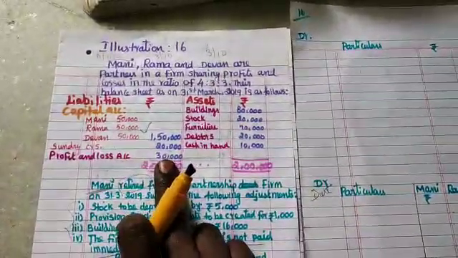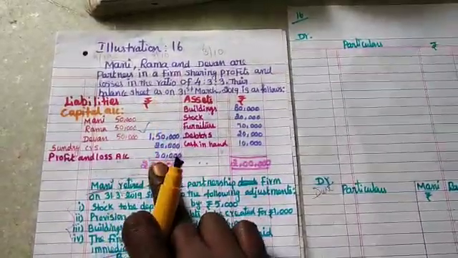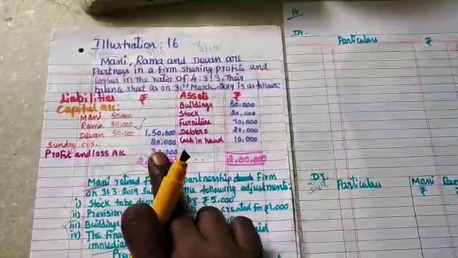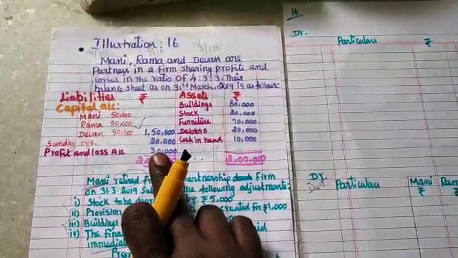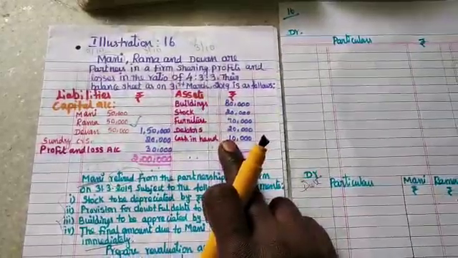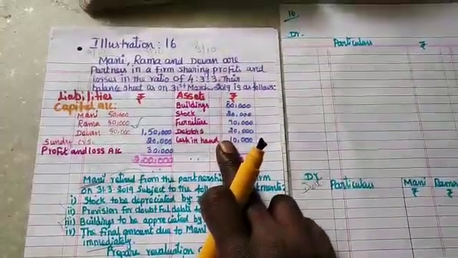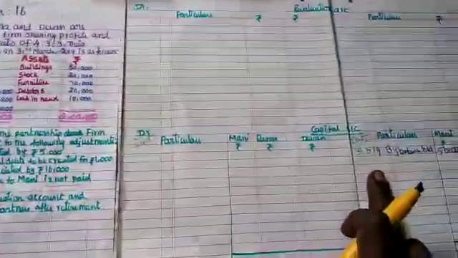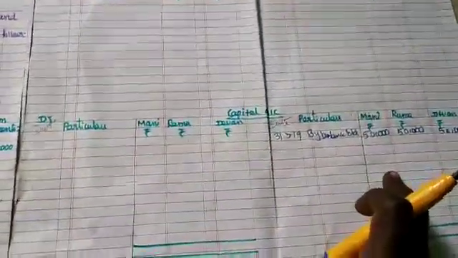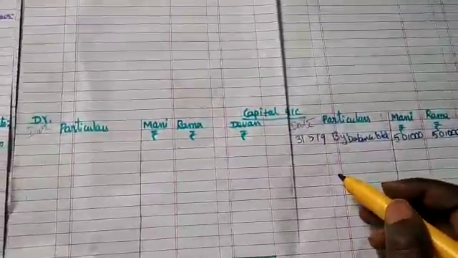Profit and loss account. You see here, in the liabilities column, profit and loss account is given, that is profit earned during the academic year. That should be distributed to the old partners in their old profit sharing ratio. The same profit and loss account, if it appears on the assets side, is considered as a loss. Loss should be entered in the capital account debit side. Profit should be entered in the capital account credit side. Now we are going to record the capital account.